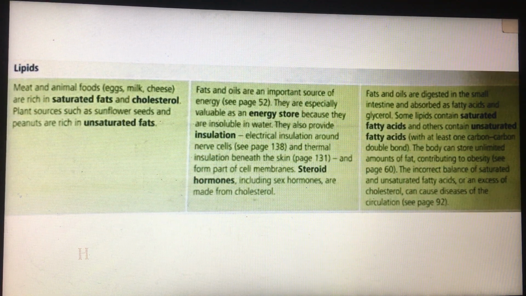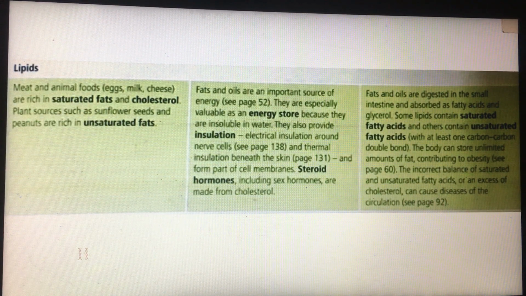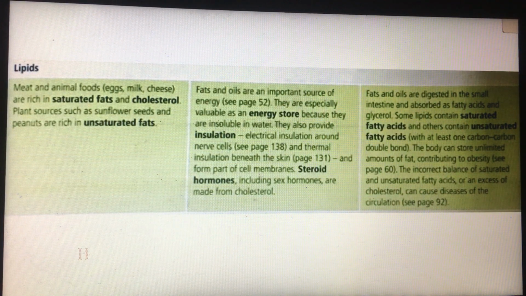And the third function of lipids is that they form part of the cell membrane. So you know that the cell membrane contains what? Lipids. So the cell membrane contains lipids, so lipids are very important.